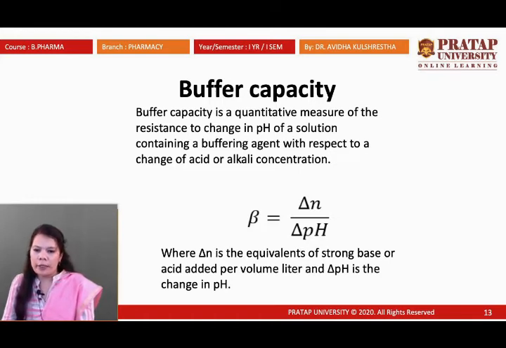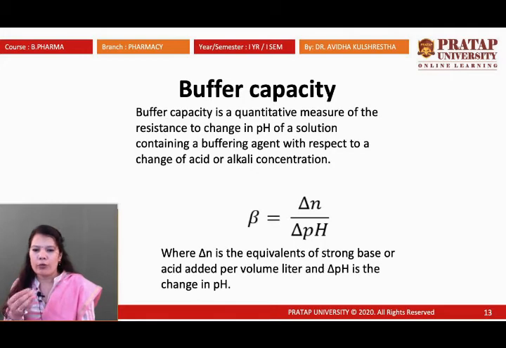It is denoted by beta, and beta is equal to delta N upon delta pH, where delta N is the number of equivalents of strong base or strong acid, and delta pH is the change in pH, how much the pH has changed. So we can calculate the buffer capacity with this formula, and the capacity of whatever aqueous buffer solution you prepare can be measured by this.